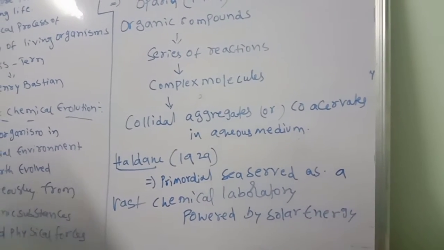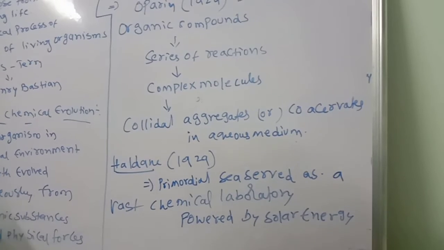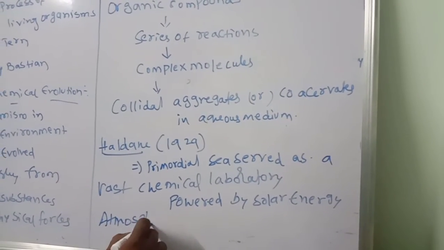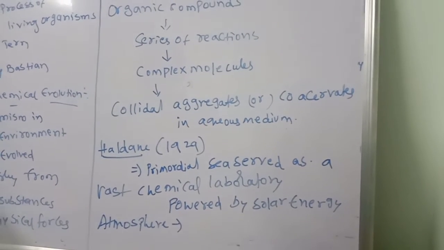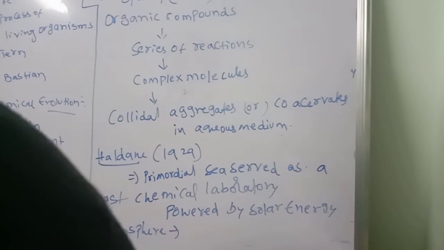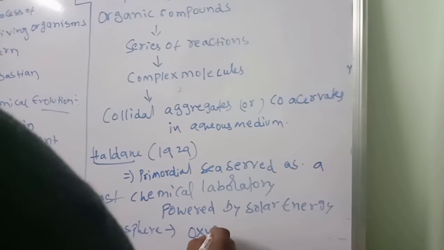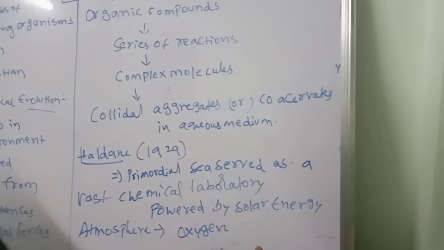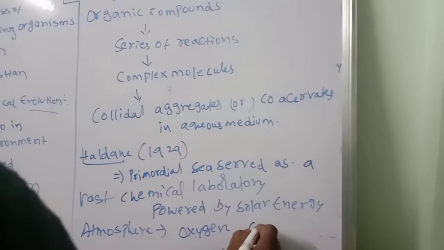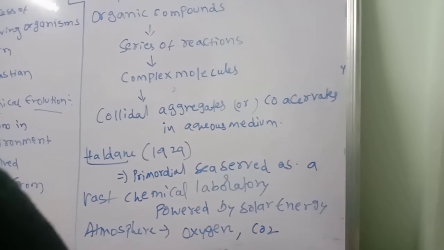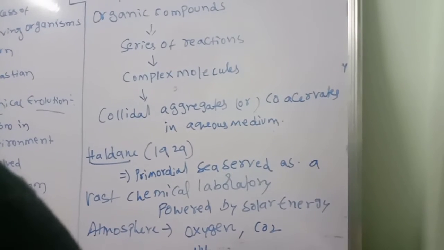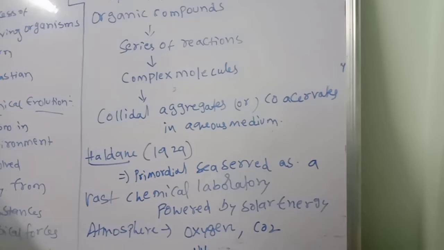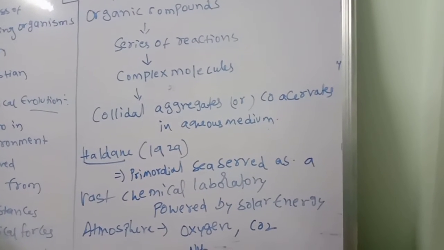The atmosphere at that time, as you know very well, was oxygen free and contained a combination of CO2 and NH3.